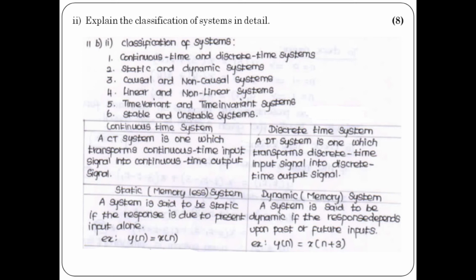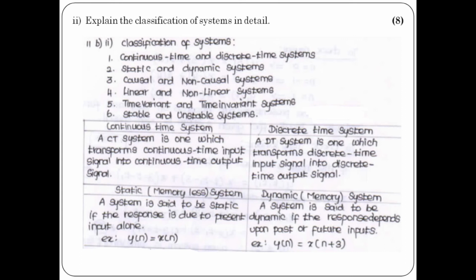So what is a continuous time system? A CT system is one which transforms a CT input signal to a CT output signal. So what is a DT system? A DT system is one which transforms a DT input signal into a DT output signal.